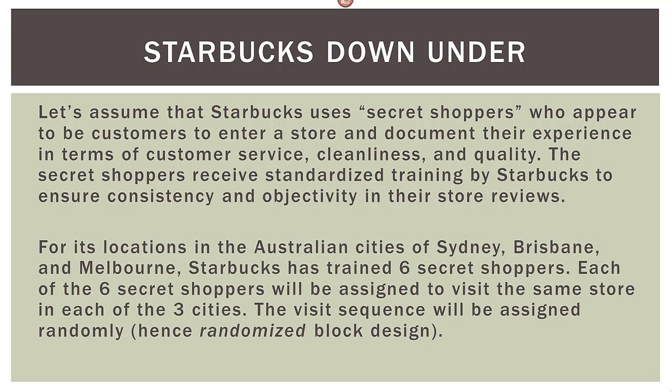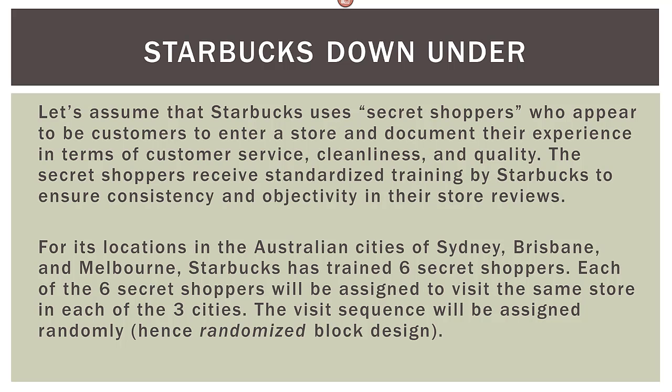For its locations in the Australian cities of Sydney, Brisbane, and Melbourne, Starbucks has trained 6 secret shoppers. Each of the 6 secret shoppers will be assigned to visit the same store in each of the 3 cities. The visit sequence will be assigned randomly, hence the name randomized block design.